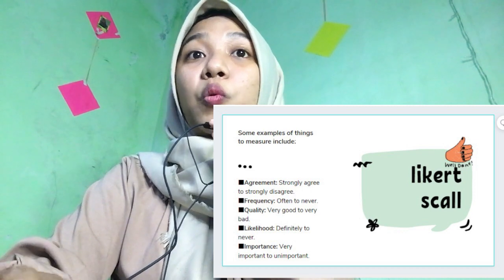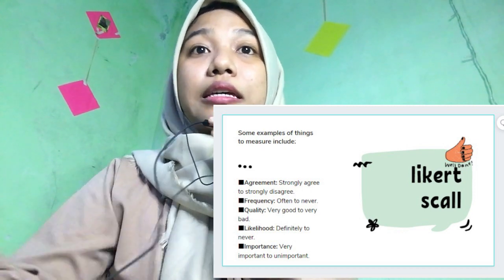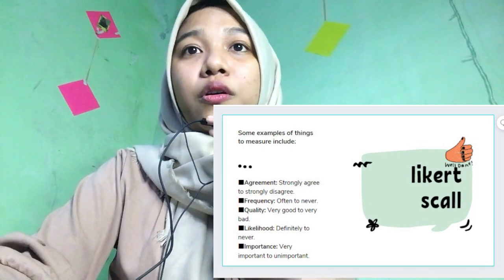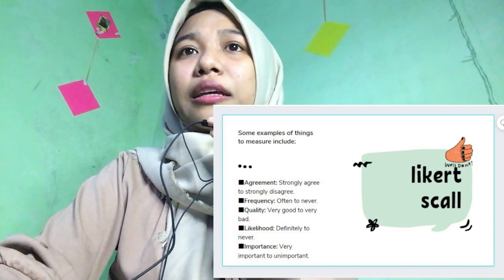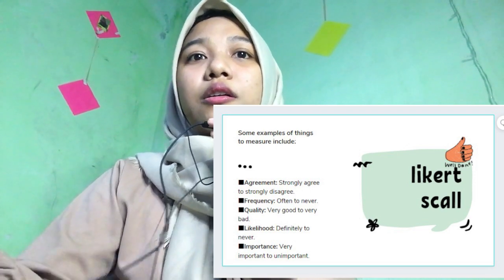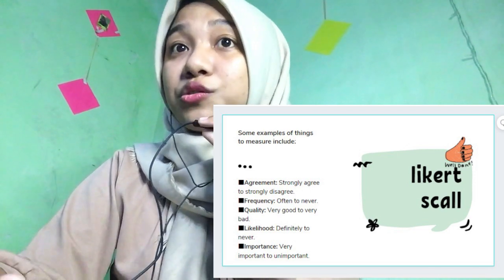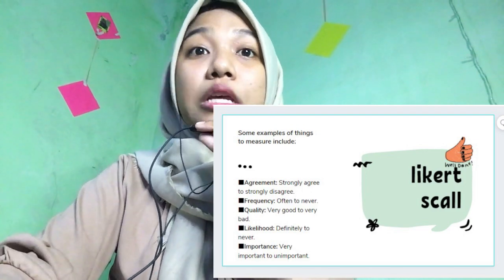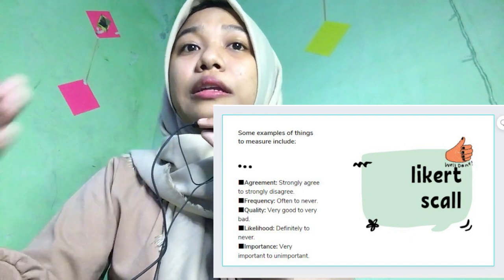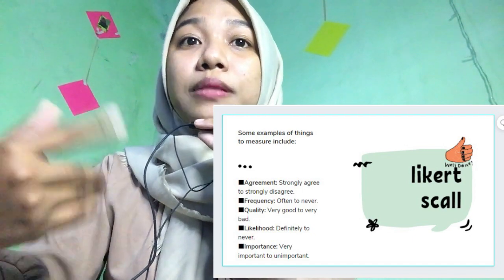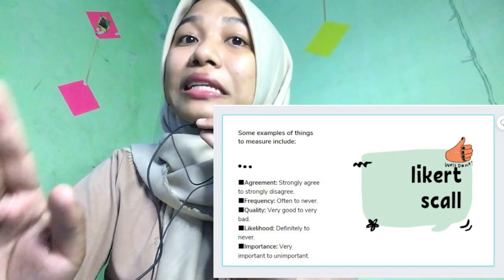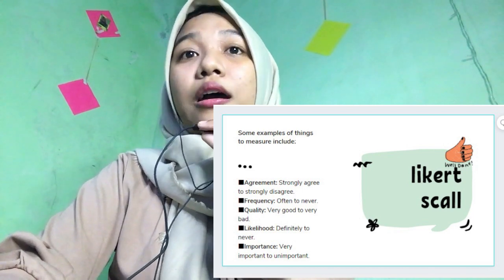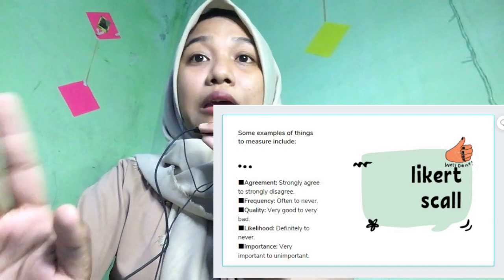And an example for quality: excellent, good, fair, poor, very poor. And for likelihood, for example: almost always true, usually true, occasionally true, usually not true, almost never true, or definitely, probably, possibly, probably not, definitely not. This is a complete Likert scale example.